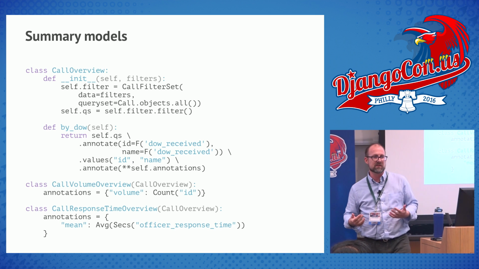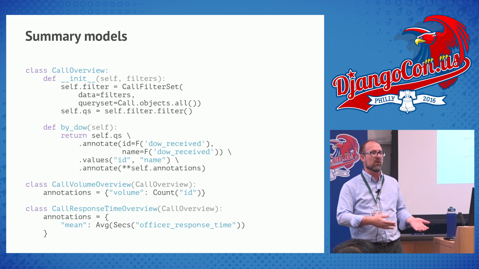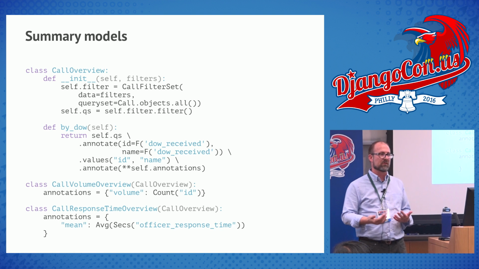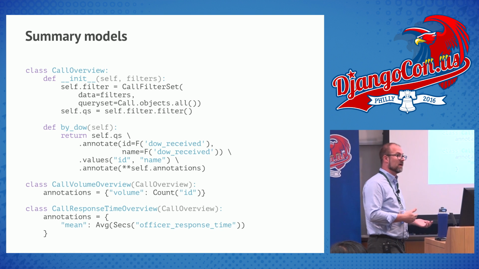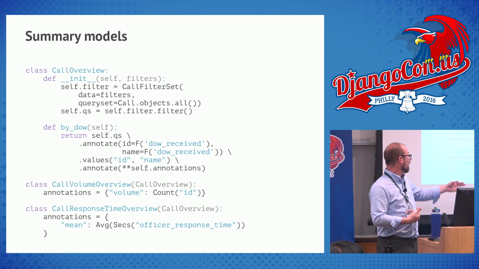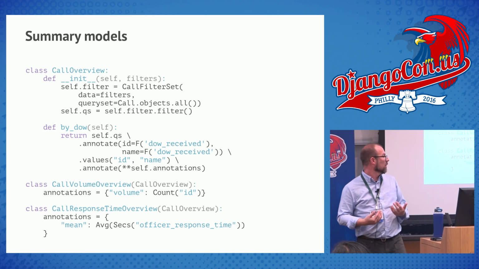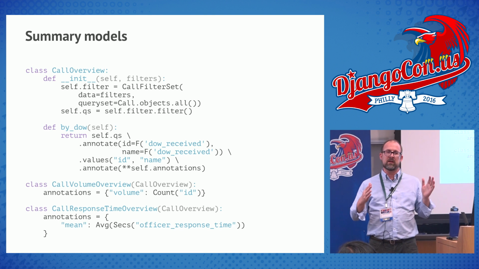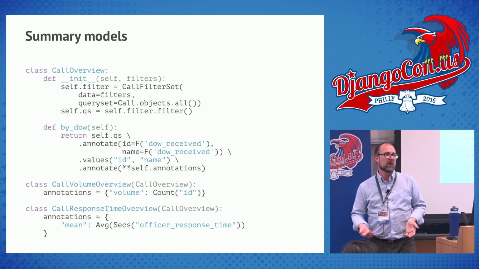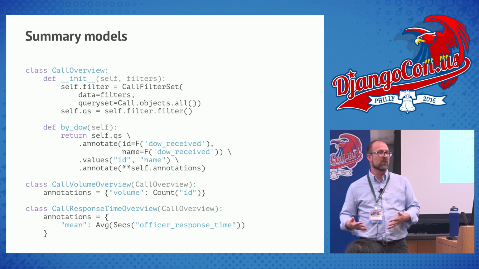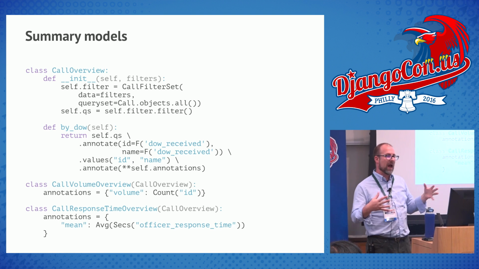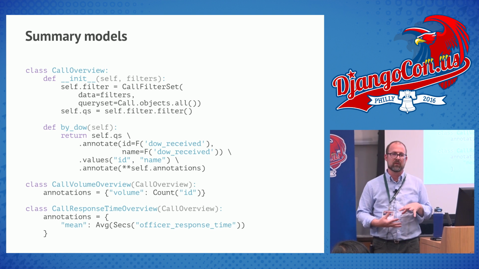Each page is really about a specific subject. So we've got a page that's about the amount of calls. Especially for departments and planning, they want to see the number of calls. For the public, we really want to see the response time. I care a lot about what the response time is in my community. And so I can have a different annotation for that here. But every one of the particular aggregations I want to do, whether it's by day of week, by district, by type of call, by unit, all those different things I can do, and I just put the different annotations for how I want to aggregate that inside of each one here.